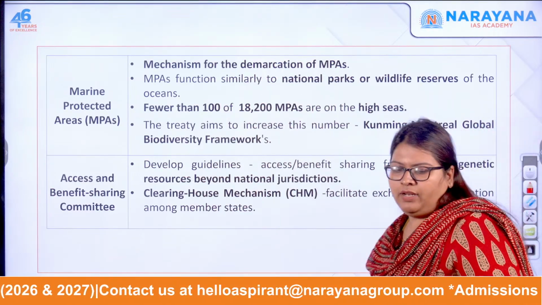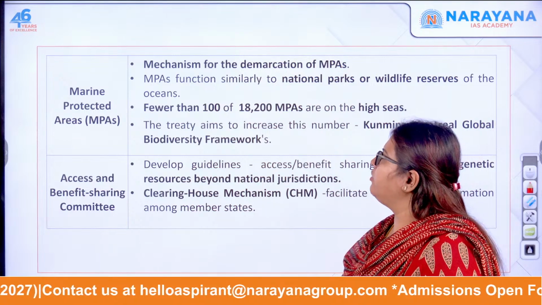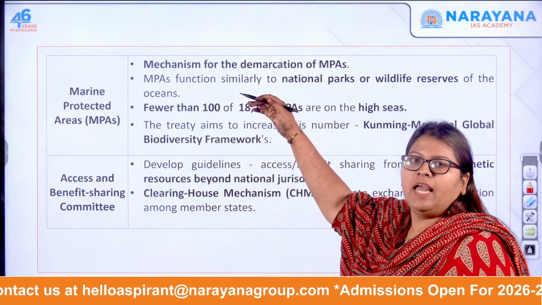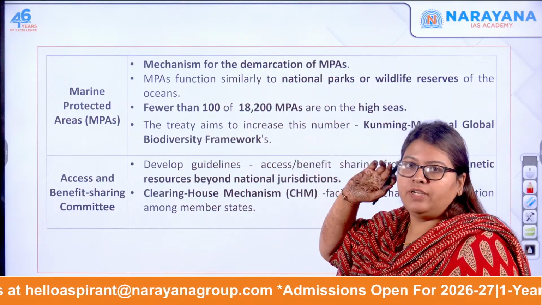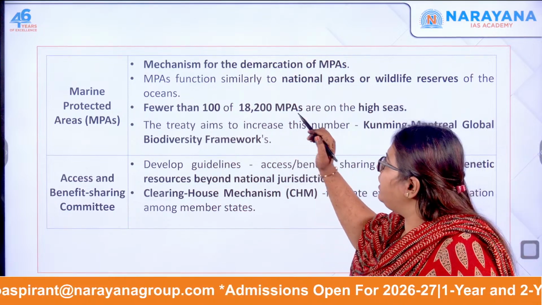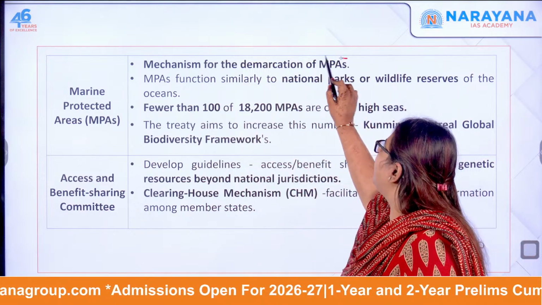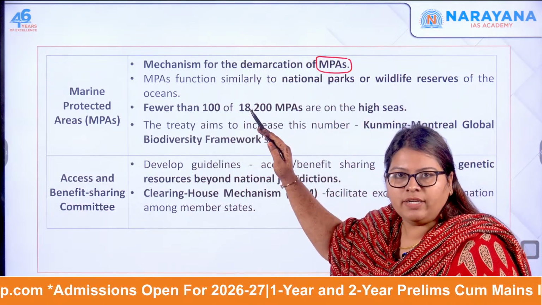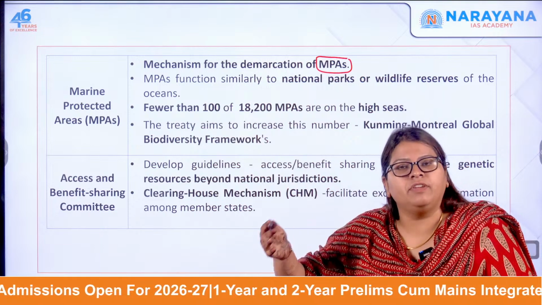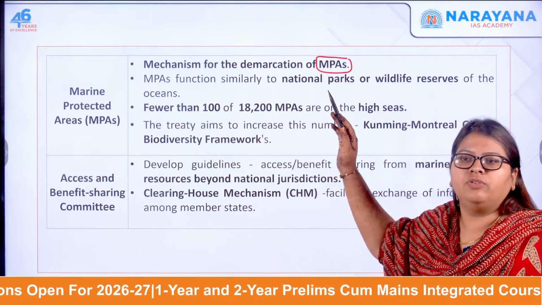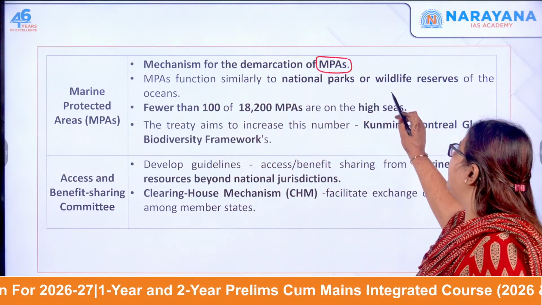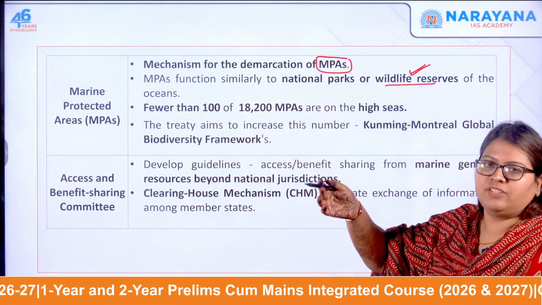So, the first one is marine protected areas. The provisions of the treaty are very important. The treaty brings about a mechanism for demarcation of these protected areas. These protected areas are like the biosphere reserves, the national parks and the wildlife sanctuaries that you have on terrestrial land.